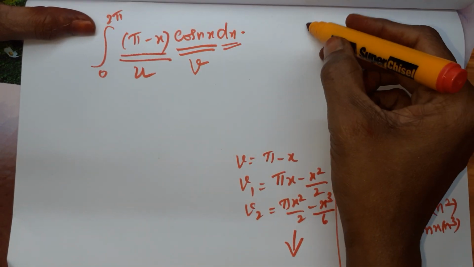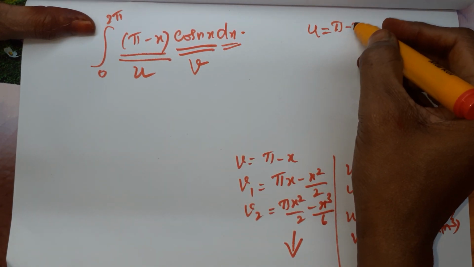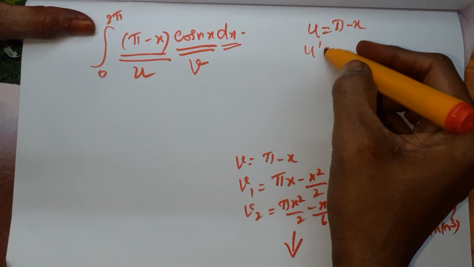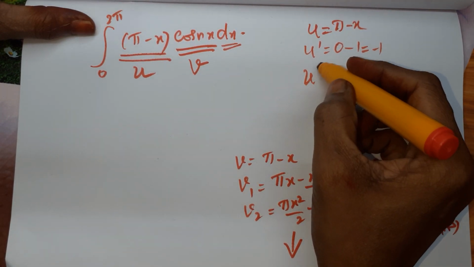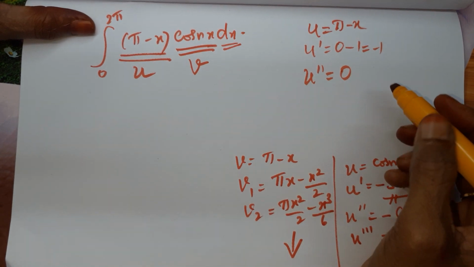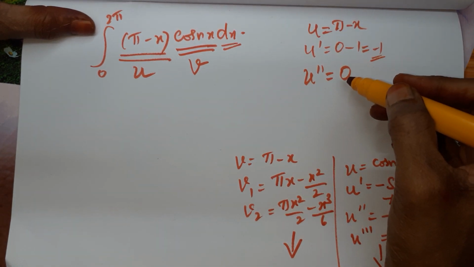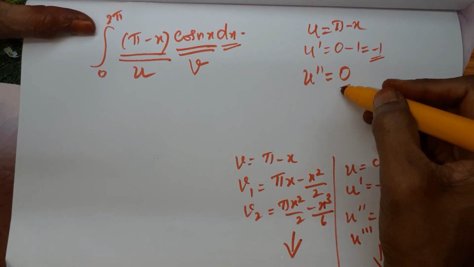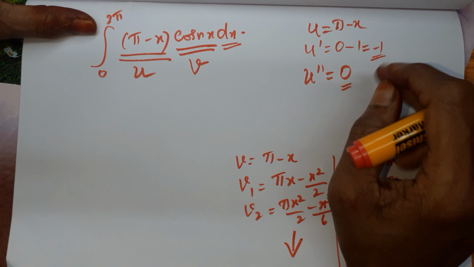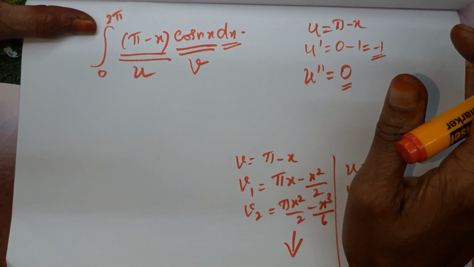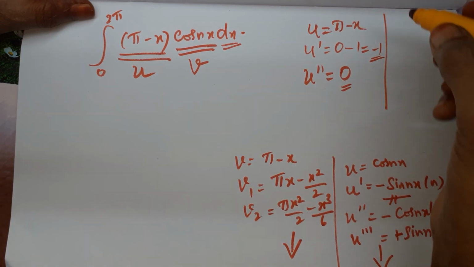For example, if we take here u as pi minus x, am I right? Then u dash is 0 minus 1, that is minus 1. Then u double dash is 0. So in this step we got a constant. After that, when we differentiate, that term will become 0. So this is the ending of the integration. So keep this in mind. Whichever term having x, that term is u. The other term is v.